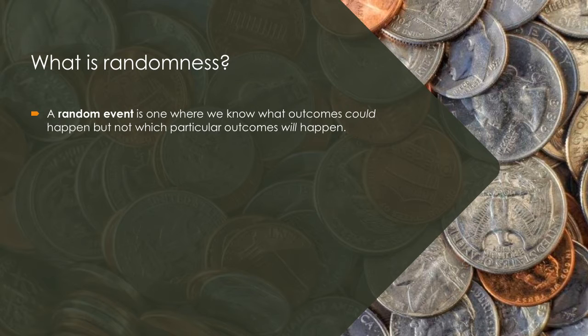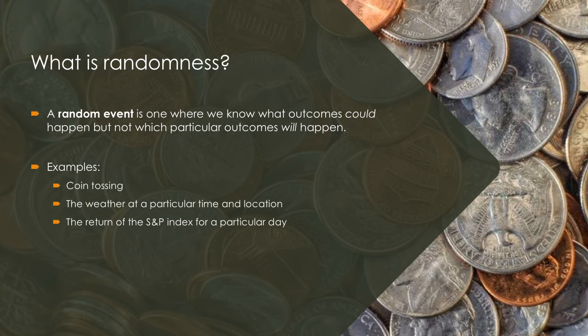In everyday conversation, we often use the word random to describe something without a plan, or when we encounter something we find strange. But in mathematics, we describe a process as random if we know what outcomes could happen, but not which particular outcomes will happen. There are many examples in our everyday lives which fit this description. A classic example is a coin flip. There are two possible outcomes, heads or tails, but we cannot predict which of these two outcomes will actually happen.